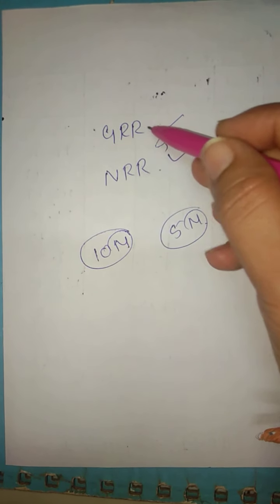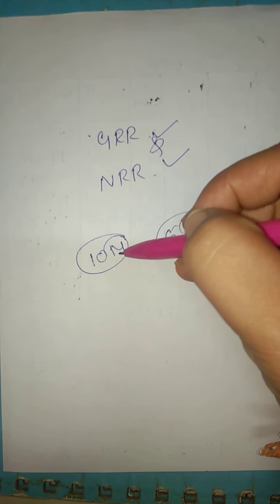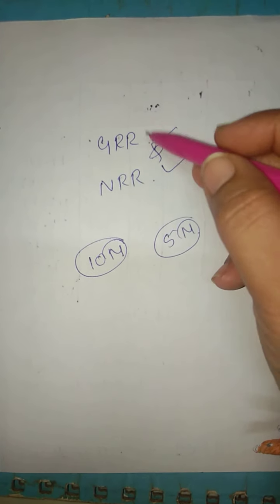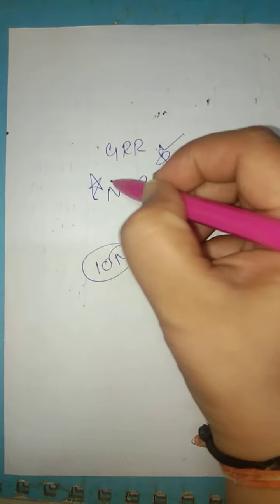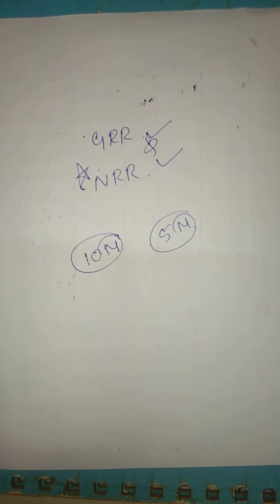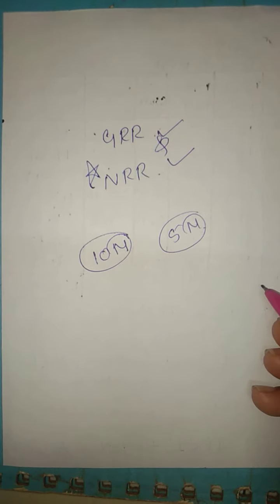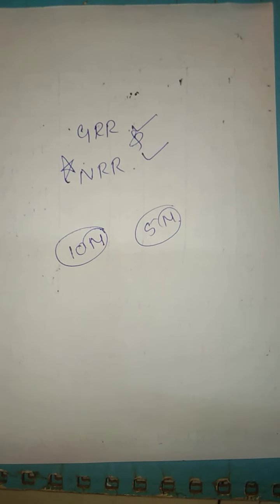If you calculate both GRR and NRR, you will get 10 marks. So the concept is very important. Go through this, practice well. I have given you some examples as homework. They are easy also. Thank you.